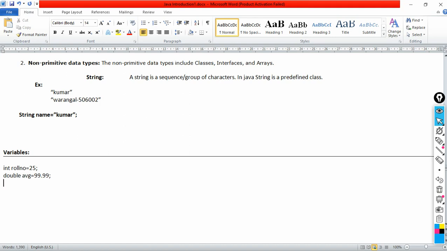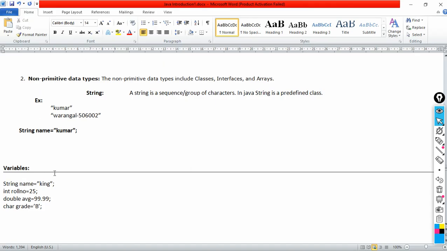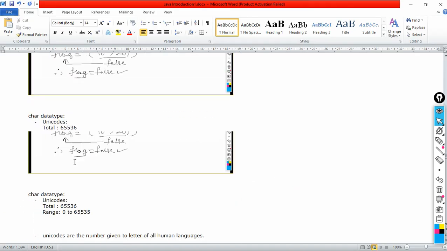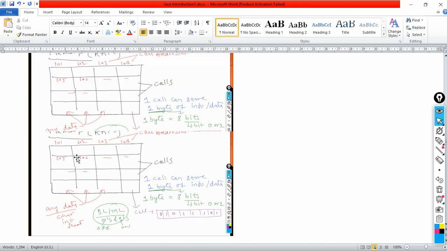Then char grade is equal to 'B'. And if you want the name of the student, then I can say String name is equal to King. Like this we can create variables, which is very similar to the C language. So remember, these are the data types we have understood till now.